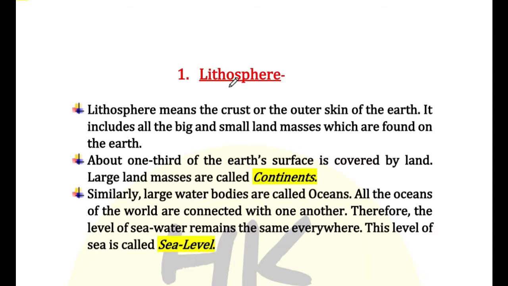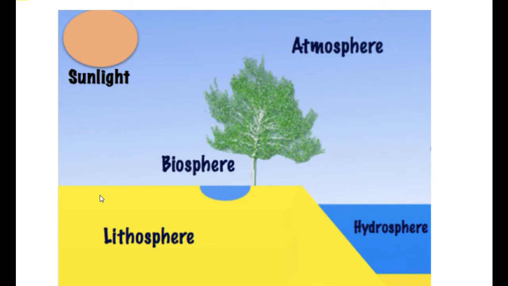So let's understand the very first realm of the earth, that is lithosphere. Lithosphere means the crust or the outer skin of the earth. It includes all the big and small land masses which are found on the earth. About 1/3 of the earth's surface is covered by land. Large land masses are called continents. Similarly, large water bodies are called oceans. All the oceans of the world are connected with one another. Therefore, the level of sea water remains the same everywhere. This level of sea is called sea level. So all the land masses, whether small or big, come under lithosphere.